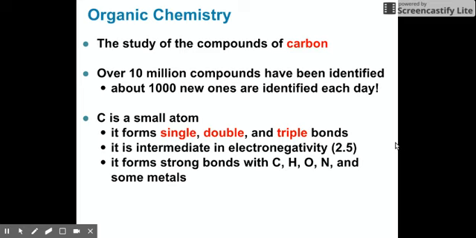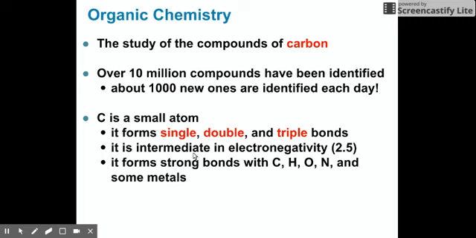Also, why is it able to form so many compounds? Around 10 million compounds have been identified in the organic compounds category, and about 1,000 new ones are identified each day. So, the three things that we have to know and recall about carbon: first, it has the capability to form single, double, and triple bonds.